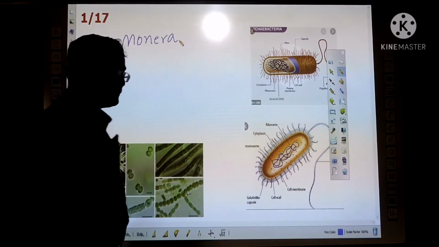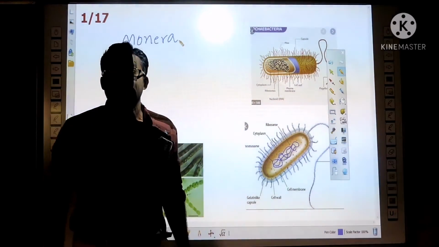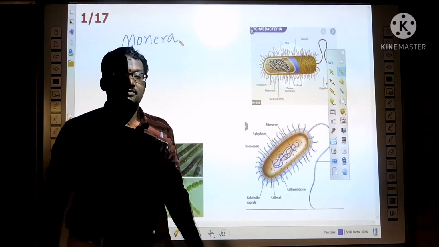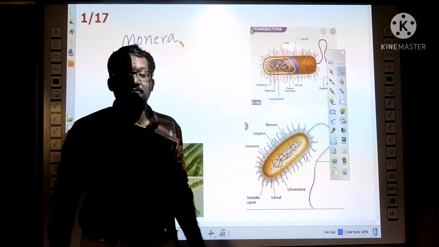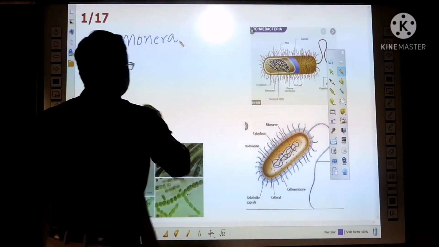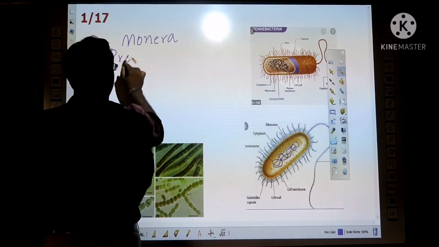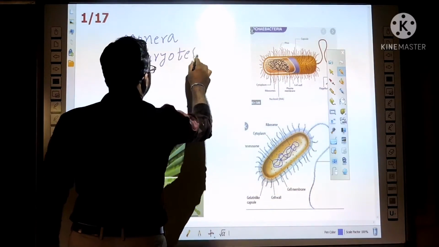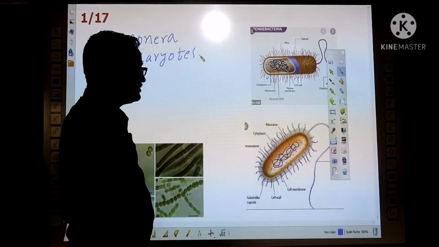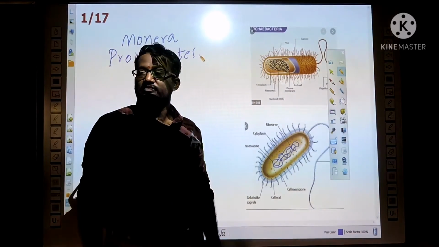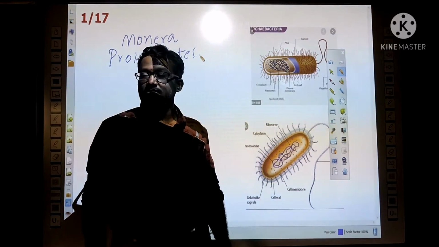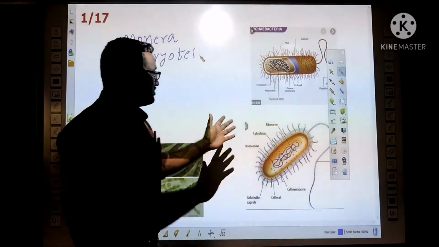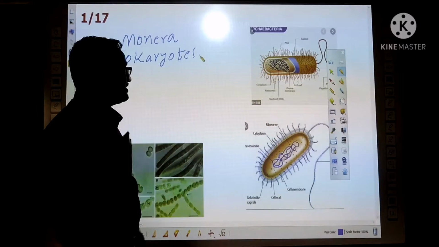Whittaker kept the organisms which do not have the nuclear membrane around the genetic material in this kingdom. What do we call them? Prokaryotes. If the nuclear membrane is present, they are called eukaryotes. What are the characteristic features of prokaryotes?